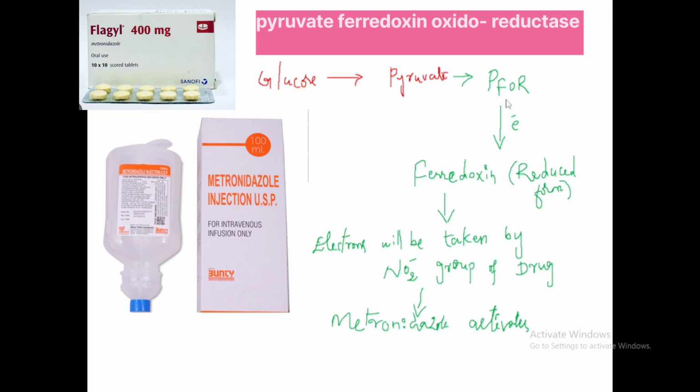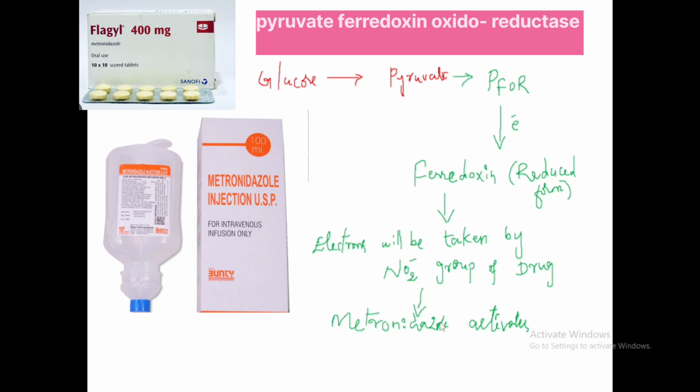Here the enzyme is PFOR, pyruvate ferredoxin oxidoreductase. This enzyme transfers electrons to ferredoxin. Then the oxidized form of ferredoxin is converted into the reduced form. Ferredoxin receives the electrons and forms the reduced form. After this, ferredoxin transfers the electrons to the nitro group of the drug. Then the nitro group of the drug receives the electrons and metronidazole becomes active.